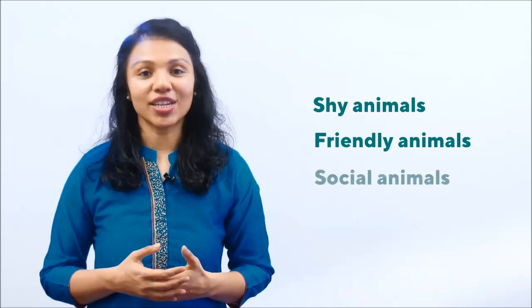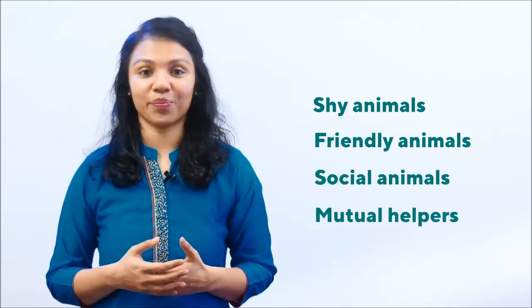Now let's learn about different classifications of animals. Based on the general behavior of animals, there can be 4 different types: shy animals, friendly animals, social animals, and mutual helpers. Let's go through each of them.